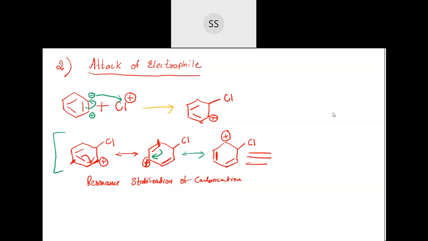Combining them together, you see how it will be, because these are the possible structures which take place. So then I can combine them and write together in this fashion. I am drawing that benzene, and then you have a chlorine atom here. This positive charge you just put in the center. See till where that resonance was happening, from this carbocation till here, to this carbon. So that means from here to here the shifting of the electrons was taking place.